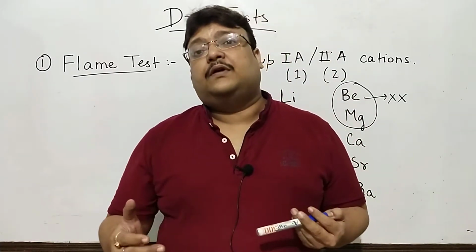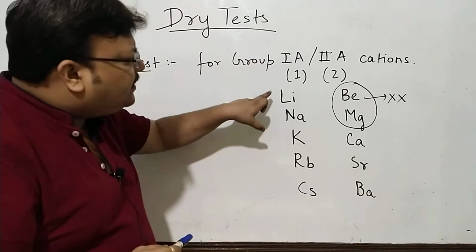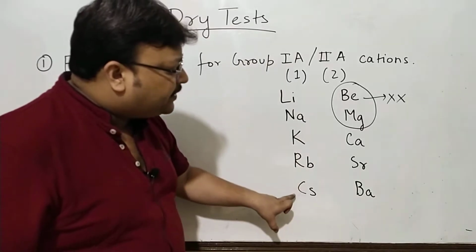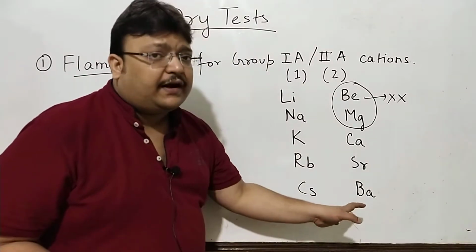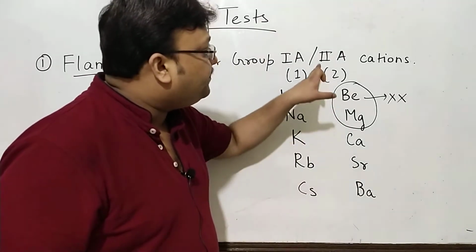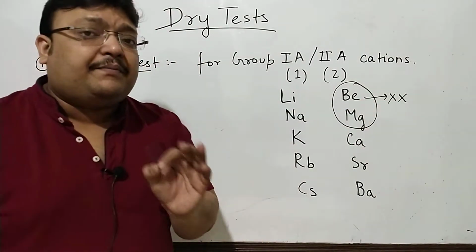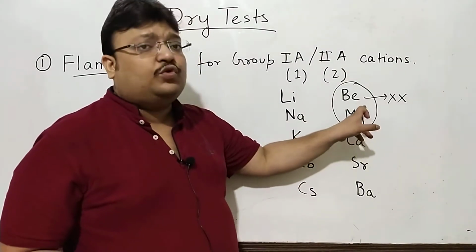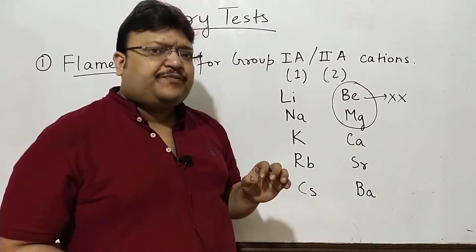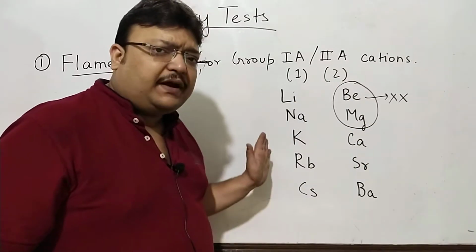Again, if you recall, out of the periodic properties which we learned, particularly ionization energy, it decreases down the group, increases left to right. Out of lithium, sodium, potassium, rubidium, cesium, I have kept francium or radium away because they are radioactive. Lithium, sodium, potassium, rubidium, cesium, alkali metals, beryllium, magnesium, calcium, strontium, barium, group 2A, alkaline earth metals. These are the two which do not give flame test. Please remember this, it's a popular question. Beryllium, magnesium do not give flame test. I repeat, down the group ionization energy decreases, left to right it increases. So naturally, beryllium, magnesium among S block, top right,